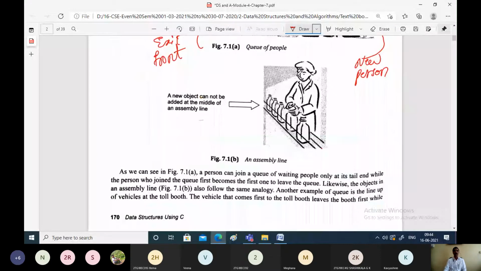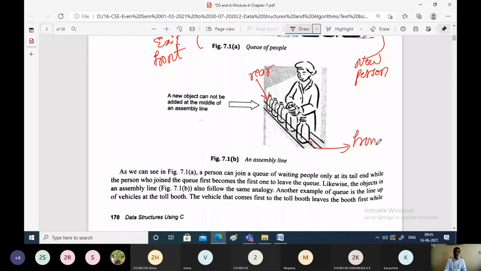Another example of a queue is an assembly line. Some bottles are being filled and given a cap, or some processing is being done on the set of bottles. They follow this queue, and this is the front end and this is the rear end of the queue.